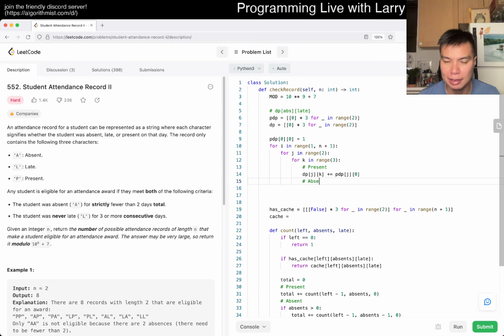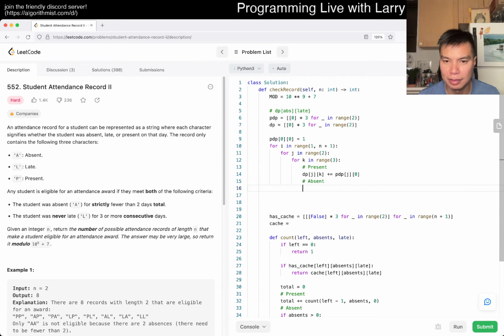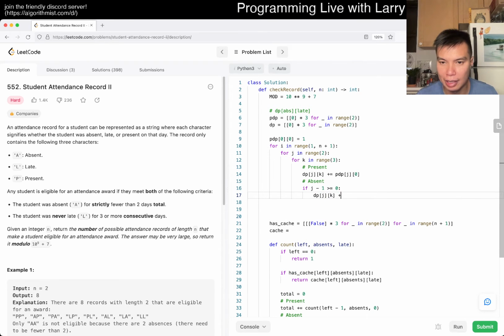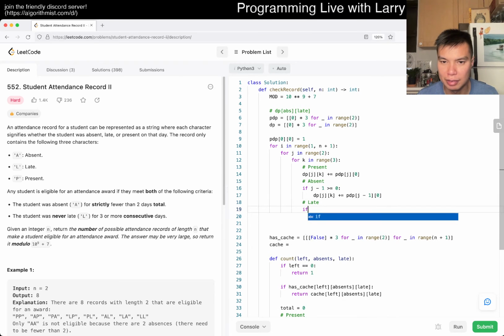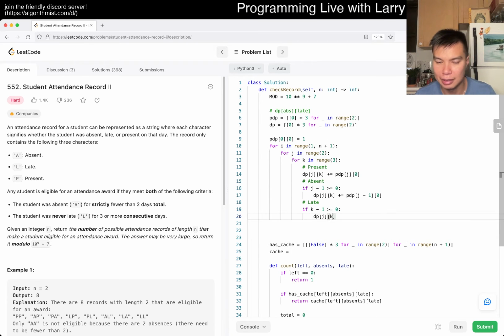If this is an absent, then if j minus 1 is greater than 0, then dp of jk we add to pdp of j minus 1, also 0. Otherwise, if this is late, then if k minus 1 is greater than 0, then dp of jk plus pdp of j, k minus 1, something like this, right?